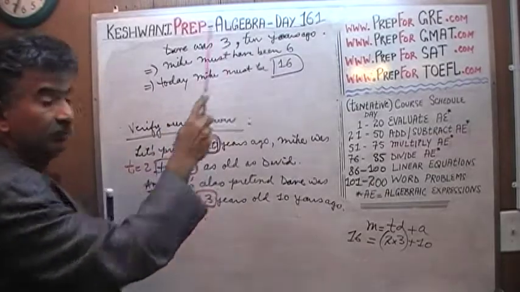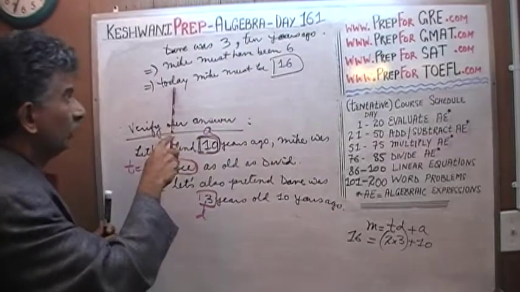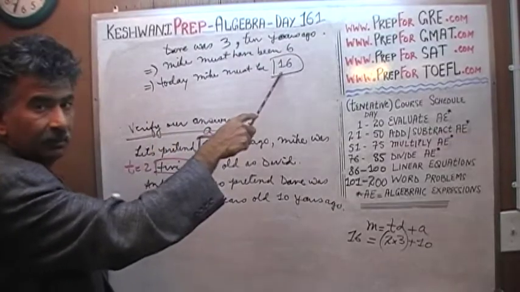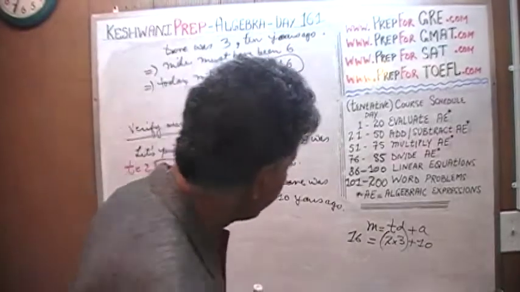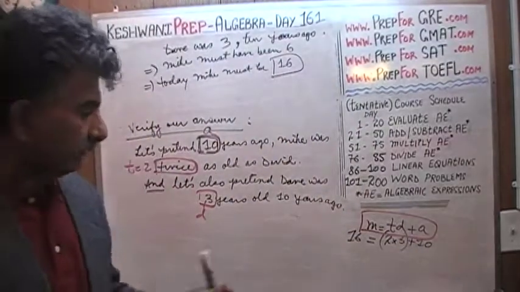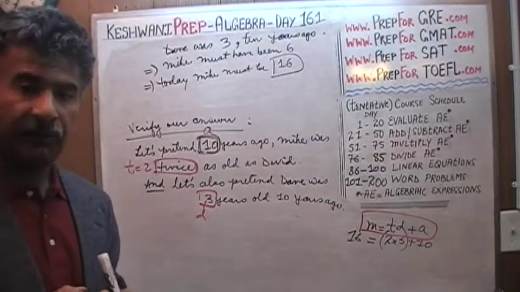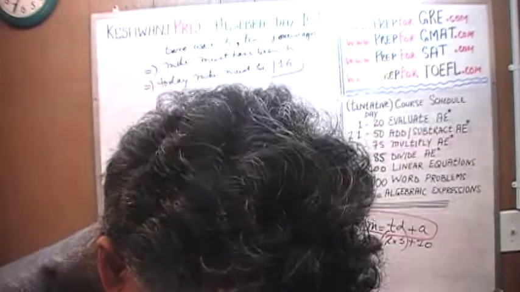Mike must have been 6. Well, if Mike was 6 10 years ago, then today he must be 16. So this algebraic answer that we came up with better give us 16 when we replace all the variables with the numbers. And we did get 16. It is the correct answer. That's it. We're done.